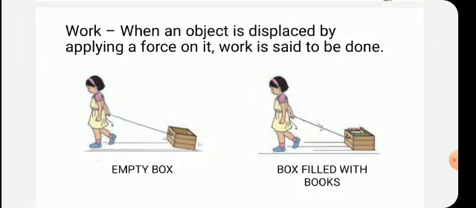The yellow leaves of the plants, when they fall down, we cannot say that the work is done because the leaf has changed its place. Displacement has taken place, but force is not applied there. So, for doing work, what is necessary? Both force and displacement of the object are necessary.